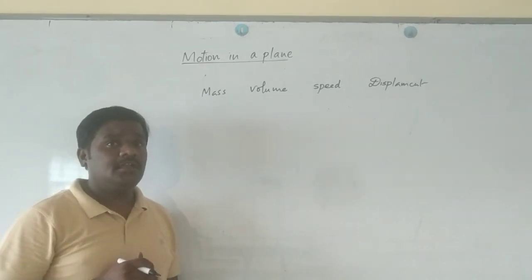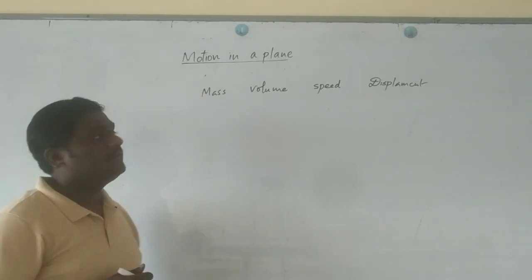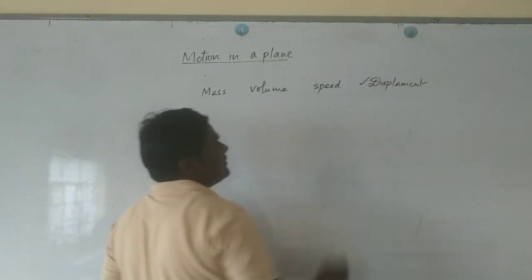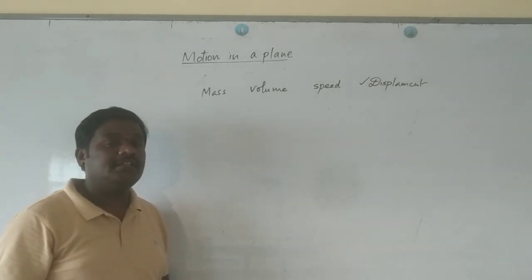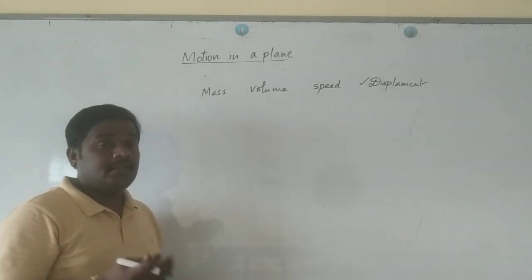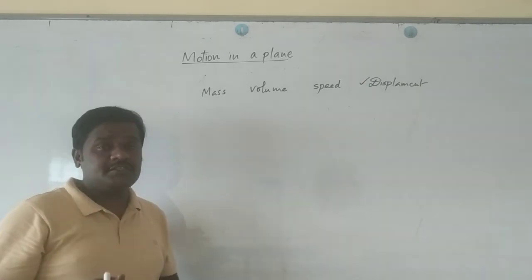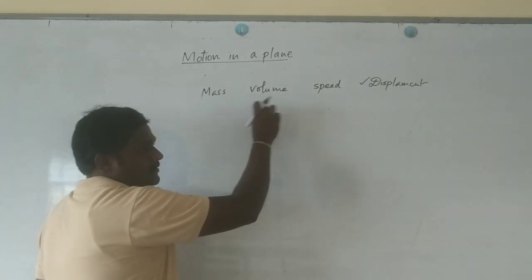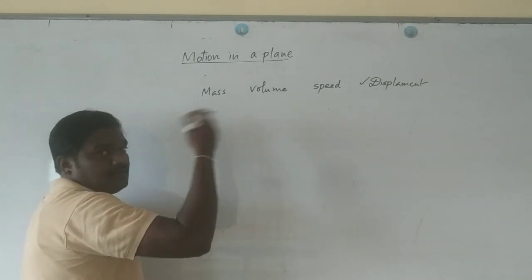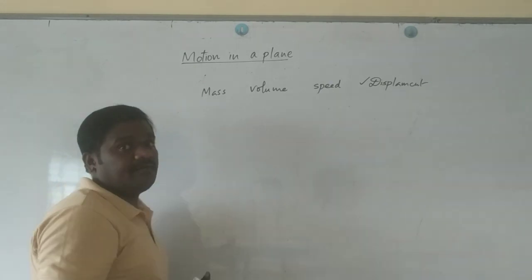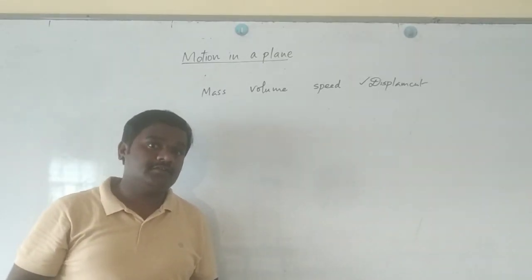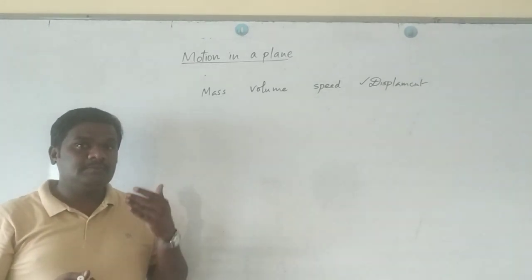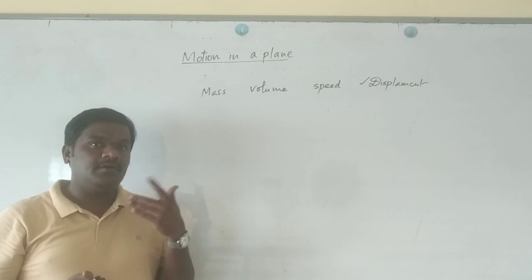Or the question will be like this: among these, which is a vector quantity? Anyway, you know mass, volume, speed are all scalars. Option D is the correct answer. It's not a scalar quantity, it's a vector quantity. They will also give sets like mass, volume, speed as one set, displacement, velocity, acceleration as another set, and some other combinations, and ask which combination contains all vectors or which contains all scalars. Those questions and example questions I will upload along with the video.